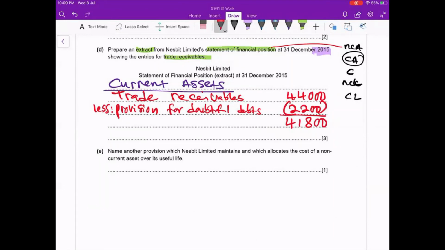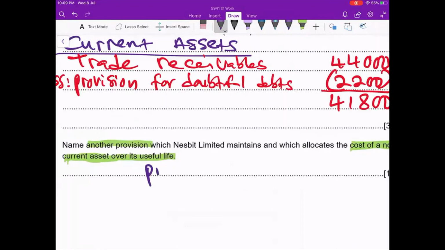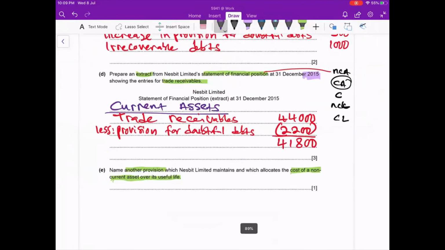Okay, then next question is, name another provision which Nesbit Limited maintains and which allocates the cost of the non-current asset over its useful life. So the cost of the non-current asset over the useful life, they are talking about depreciation. Another provision that we know is provision for depreciation. Provision for depreciation. That's the answer for this.